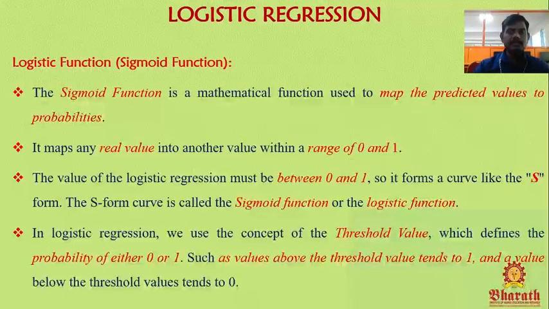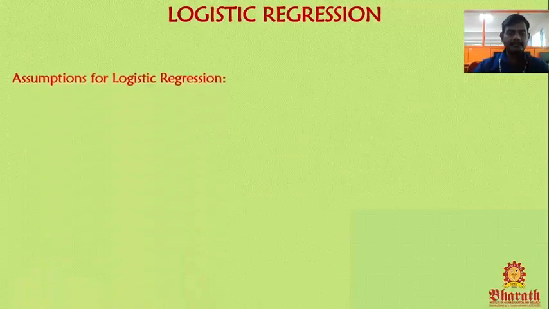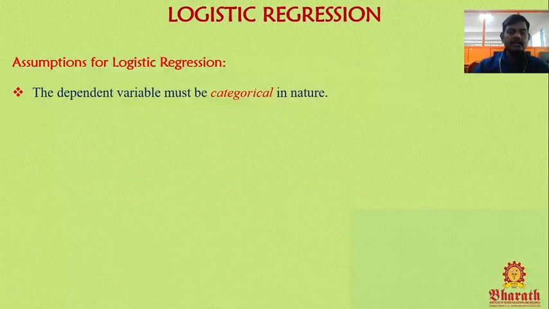So logistic regression acts like a linear regression. Only one difference: logistic regression takes output value either 0 or 1, but in linear regression it is different. Only one difference between logistic regression and linear regression: how we are taking the value, how we are predicting.